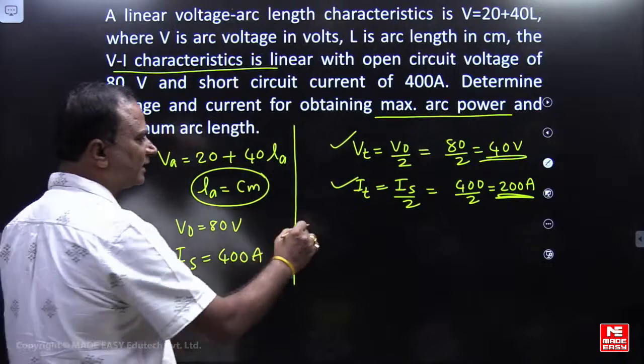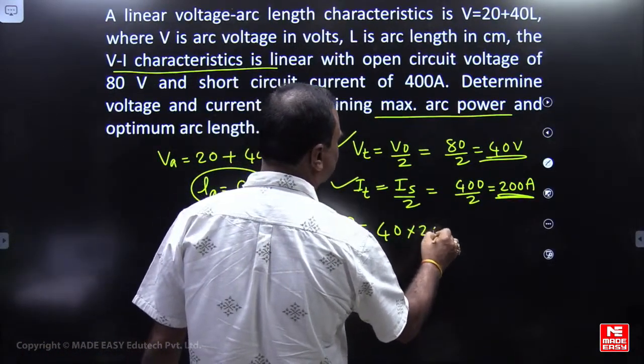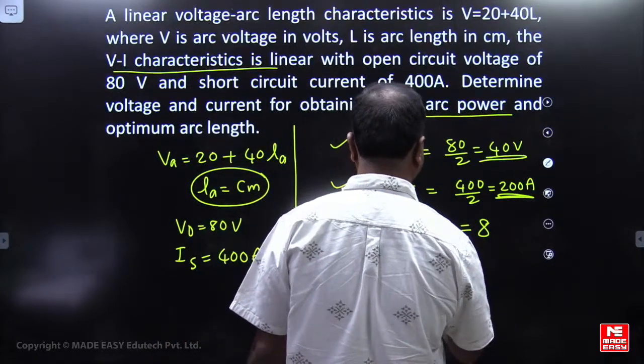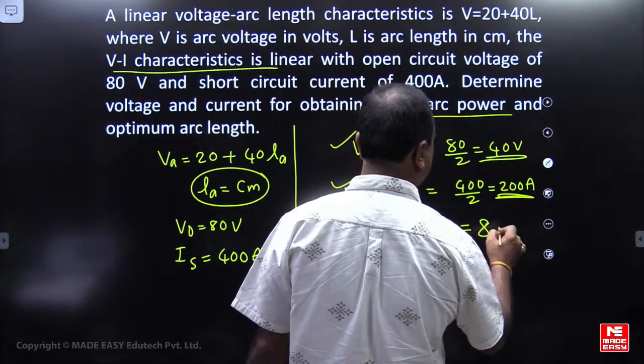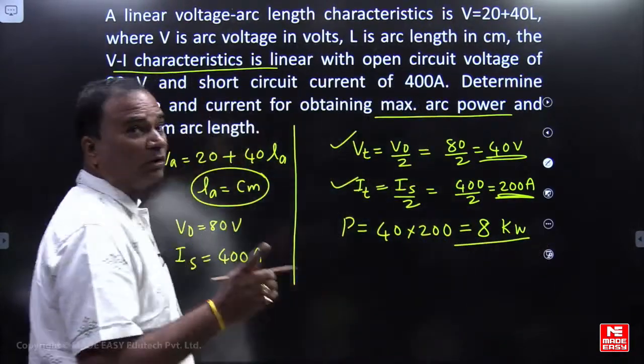If you want to calculate the power also, power equal to 40 into 200. So how much is it? 8 kilowatt, right.